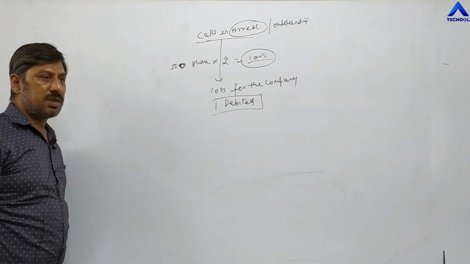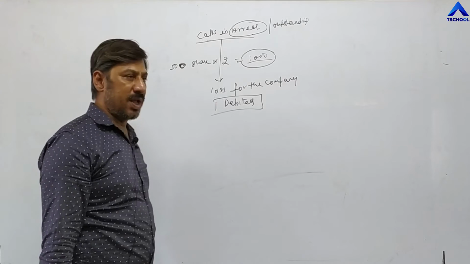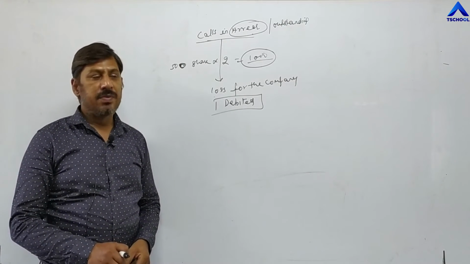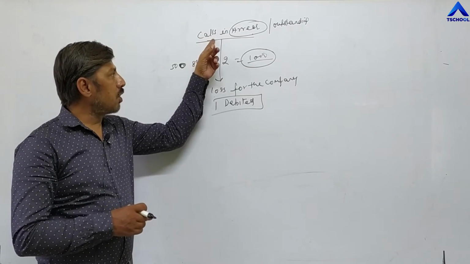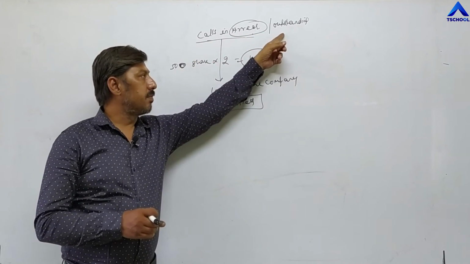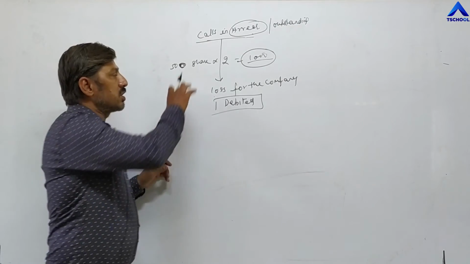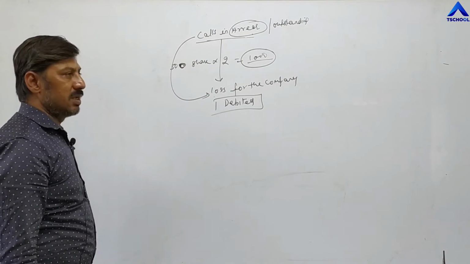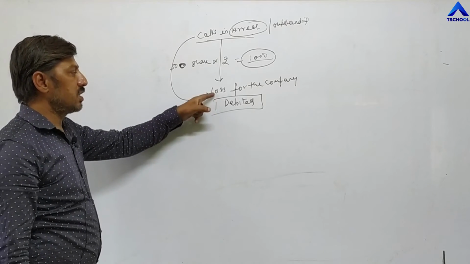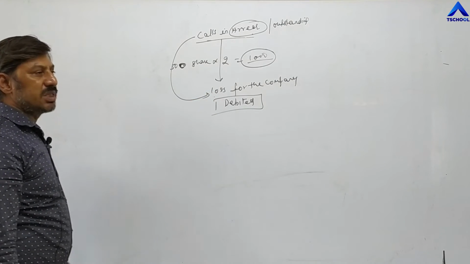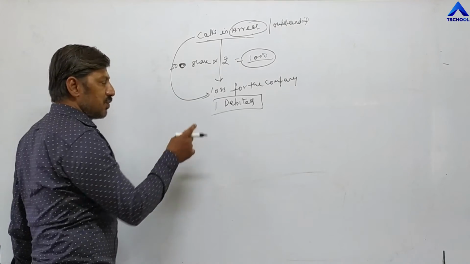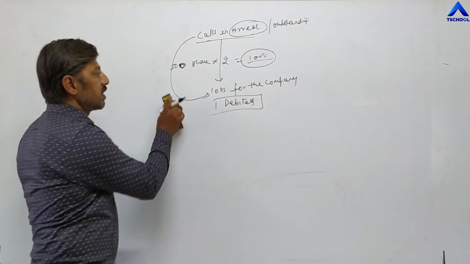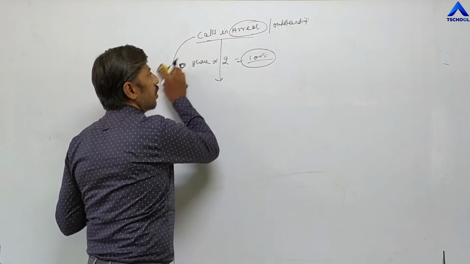So calls in arrear means whenever a shareholder fails to pay the amount demanded by the company, that amount is called calls in arrear, means outstanding. And calls in arrear is a loss for the company. That's why while passing journal entries, it will be debited. Loss is a nominal account, so debit all the expenses and losses. On that basis, we are debiting calls in arrear. Now, through an example, we try to understand how to pass a journal entry for calls in arrear.